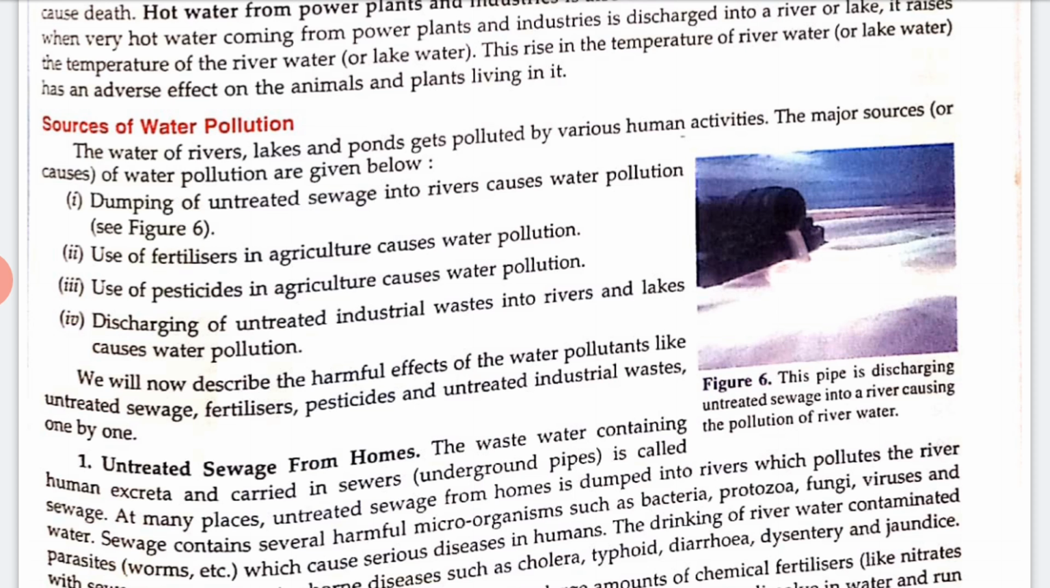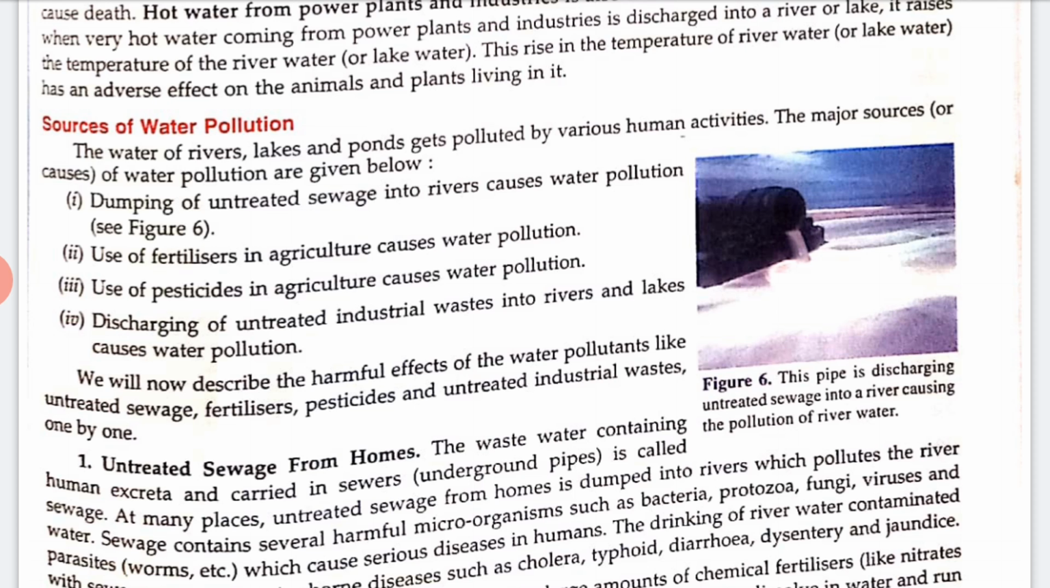Now the fertilizers used in agriculture. Nowadays farmers use a large amount of chemical fertilizers in the field to increase the yield of the crops. This is also a source. Now, the pesticides used in agriculture. The farmer uses toxic chemicals, that is poisonous chemicals, called pesticides, on the standing crops in the field to protect them from pests and disease.